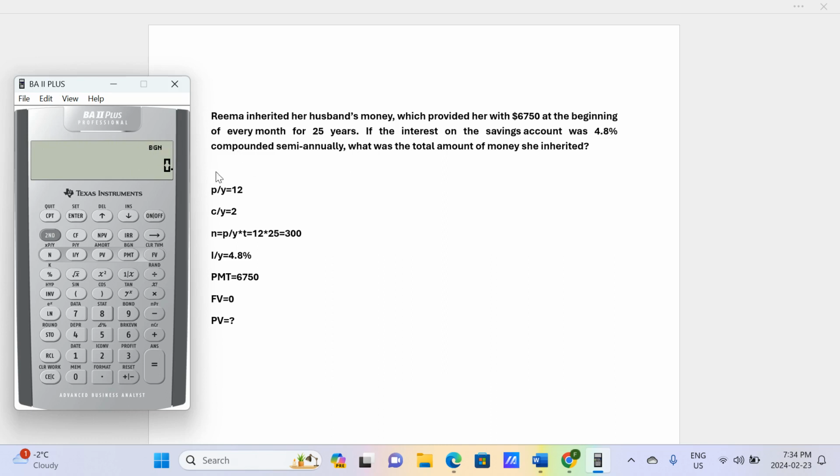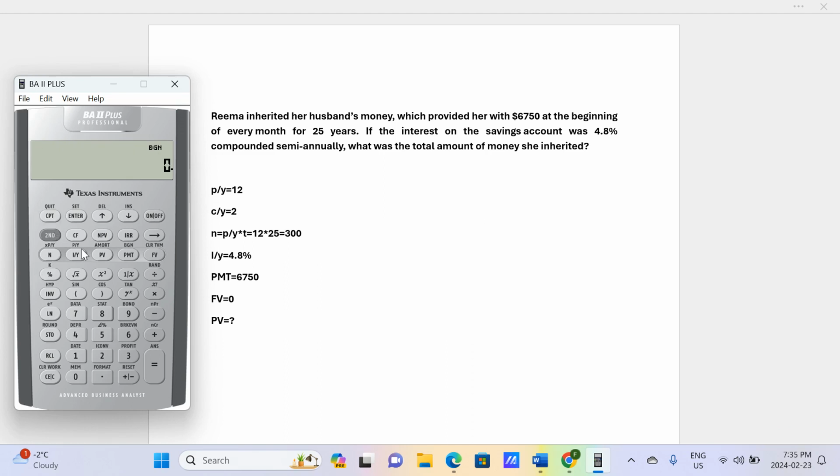Payments are at the beginning. Now I'm going to set PY and CY in the calculator. Second, IY. My calculator shows PY. Payments are monthly, 12 payments in 1 year. So 12 and then enter. PY is 12. I need to go down and change CY to 2 because compounding is semi-annually. So 2 and then enter. 2 compoundings per year. Payments are monthly, compounding semi-annually. We can quit, second, CPT.